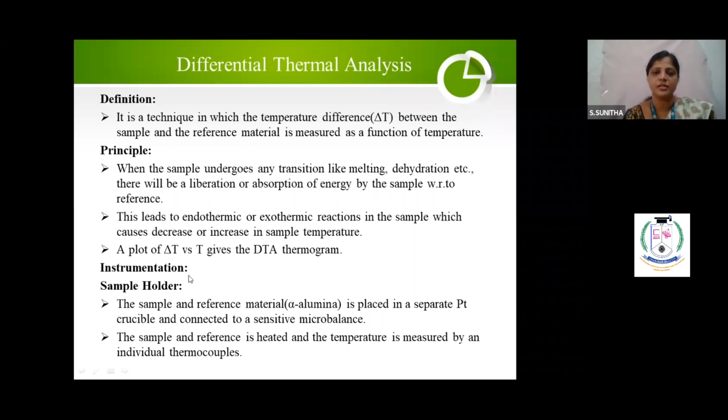Again, the same instrumentation. So I am using the sample holder. Sample holder means what? That should be a platinum crucible. I have to hold the sample.